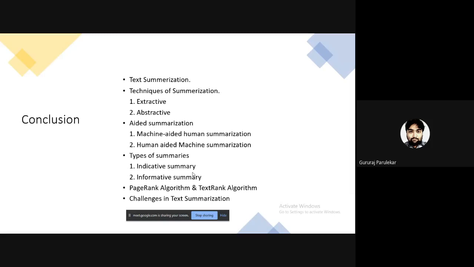We have seen techniques such as the PageRank algorithm, which measures the importance of website pages, and the TextRank algorithm, which is an extractive and unsupervised text summarization technique. And also we have seen a few challenges faced in text summarization, like vector representation and similarity matrix attempts not having a reliable method to identify the most important sentences. Another challenge in summarization is the complexity of human language and the way people express themselves, especially in written text, and also the anaphora and cataphora problem.